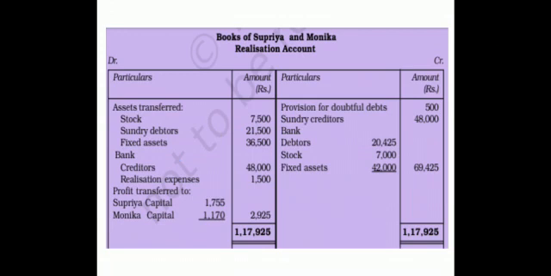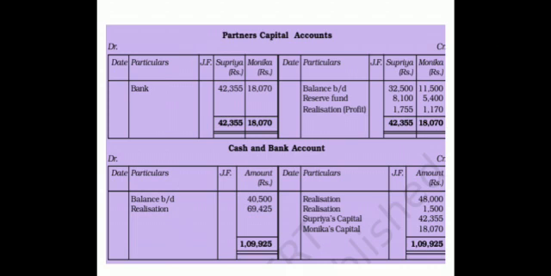1,170 for Monica. So the realization account is over. Now you have to prepare the partners' capital account. Partners' capital account balance brought down as per the balance sheet: Supriya 32,500, Monica 11,500. Reserve fund distributed in the ratio of